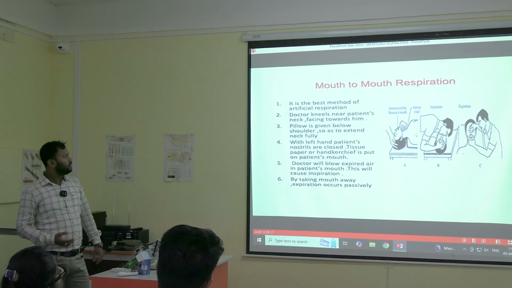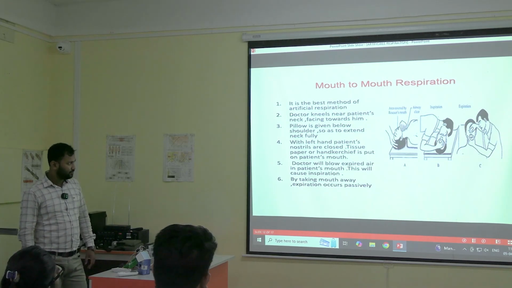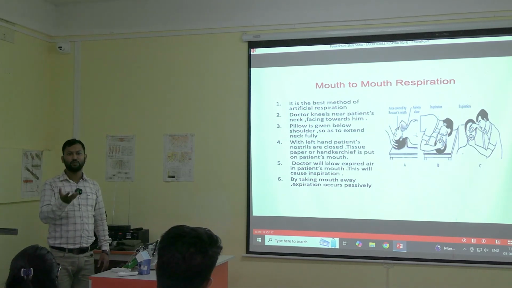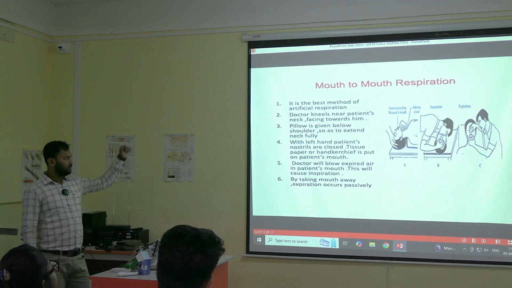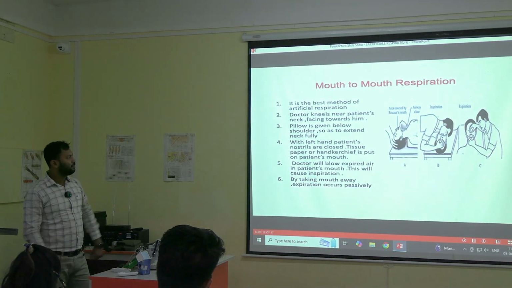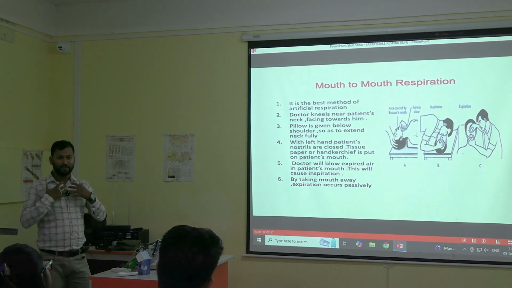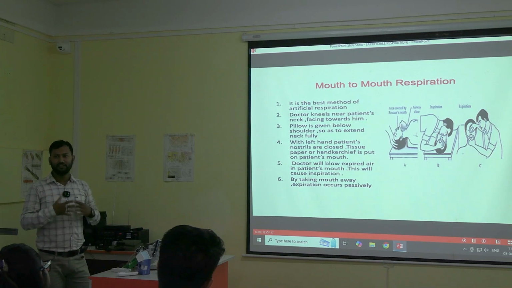Then how will we do it? With the left hand, the patient's nostrils are closed. Tissue paper or handkerchief is put on the patient's mouth. If tissue paper is present, it is better so that you are not exposed to the patient's mouth. So the doctor will blow expired air into the patient's mouth. This will cause inspiration. Obviously, we are taking inspiration and expiring that air only. We are blowing that air into the patient's mouth.